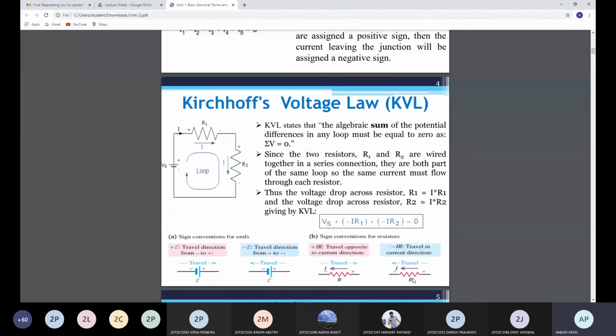For a voltage source, moving from negative to positive is a rise in voltage, positive sign. Moving from positive to negative is a fall in voltage, negative sign. If we are moving through a resistor in the same direction as the current, there is a fall in voltage, so it is denoted by a negative sign. If we are moving through a resistor in the opposite direction, there is a rise in voltage, so it is denoted by a positive sign. So you can see here, suppose the loop direction is given. I am moving through Vs from negative to positive, so Vs is positive.